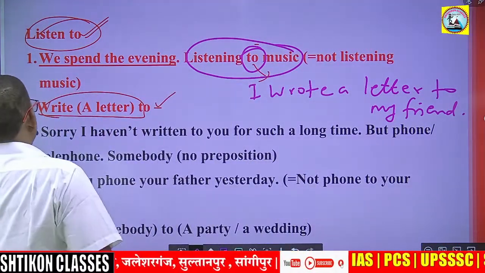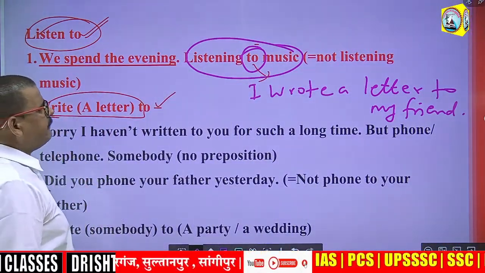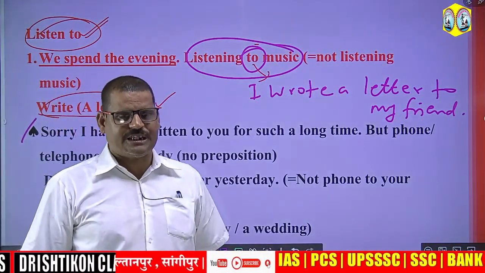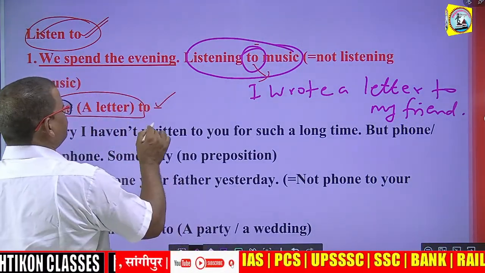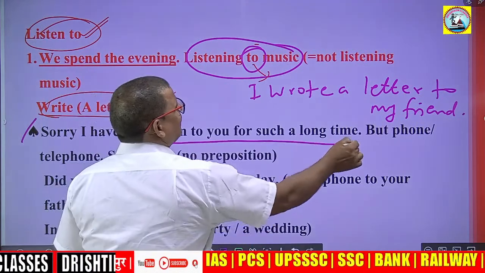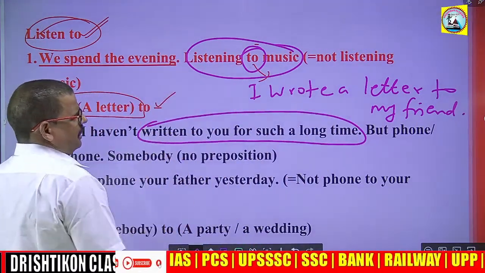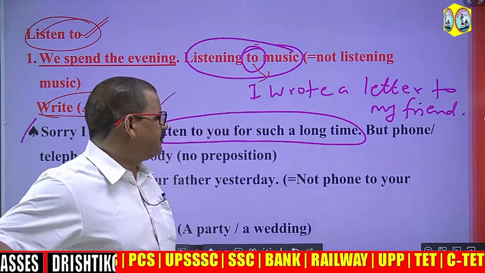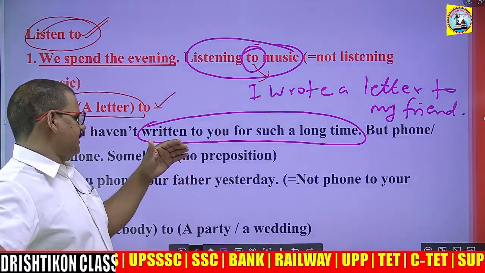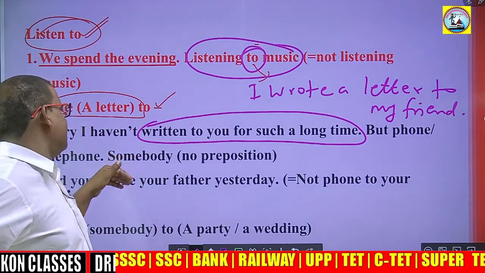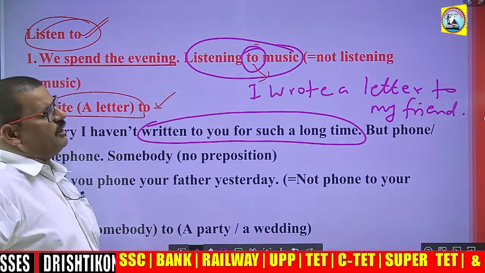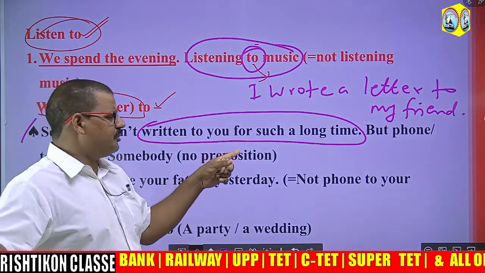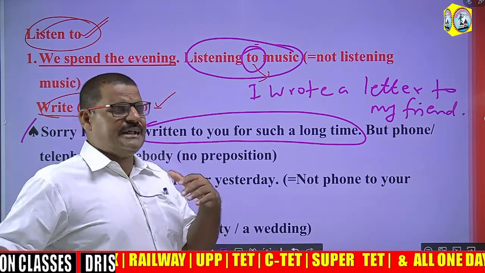Right. Next. Sorry, I haven't written to you for such a long time. I haven't written to you means I have not written any letter to you for a long time. You can also say it in another way: I haven't written to you for such a long time. Haven't written to you means I have not written any letter.